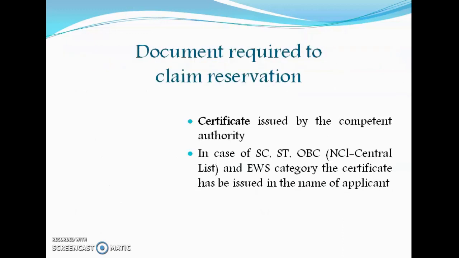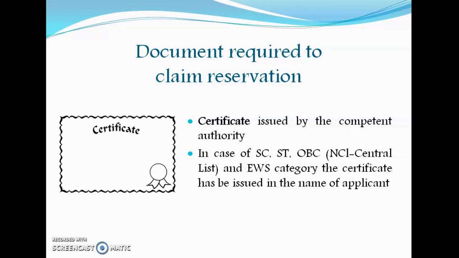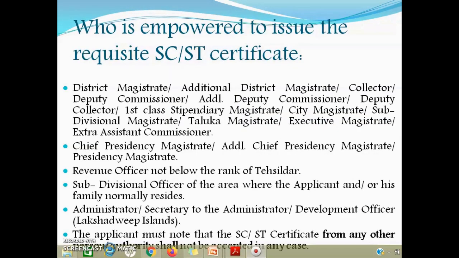Now, what are the documents which are required by them to claim reservation? There is only one document which is required by them, and that is a certificate issued by the competent authority. In case of SC, ST, OBC and EWS category, the certificate has to be issued in the name of the applicant. There are a number of people who are authorized to issue these certificates. You can pause this video and read the details later.